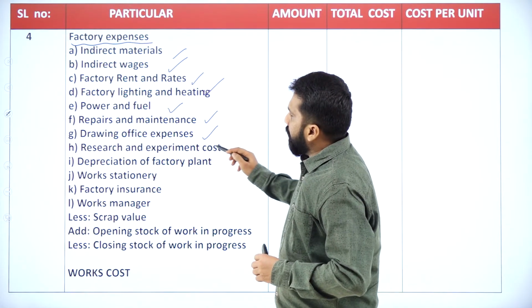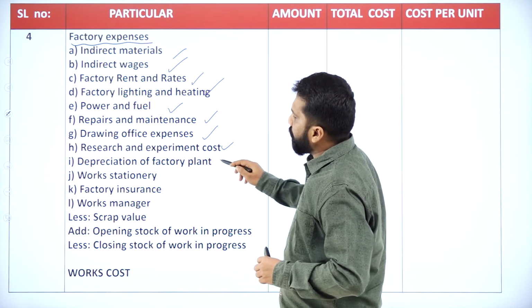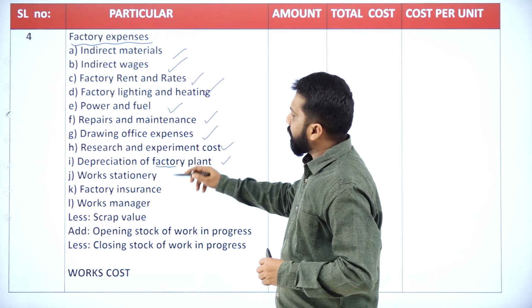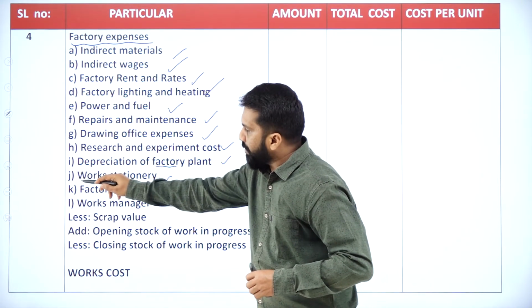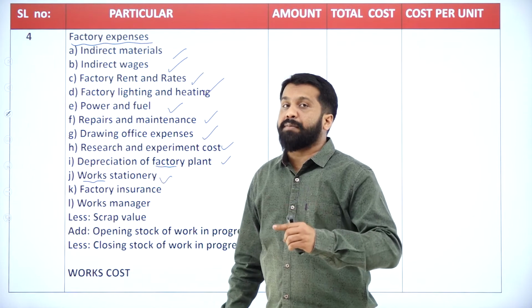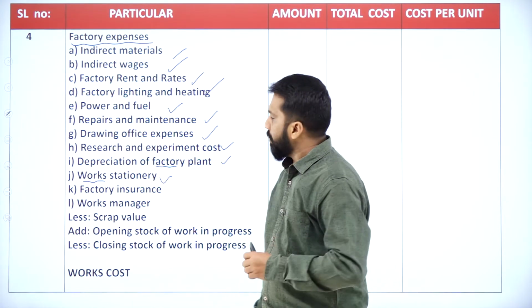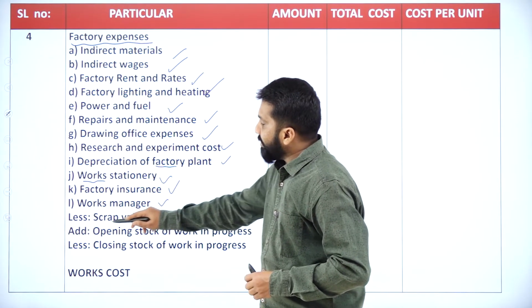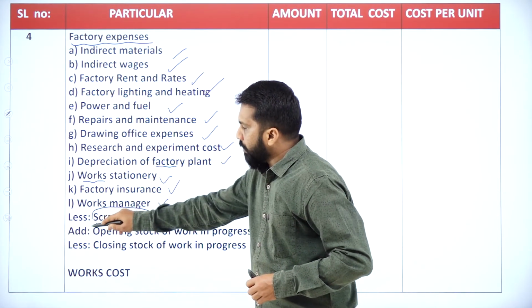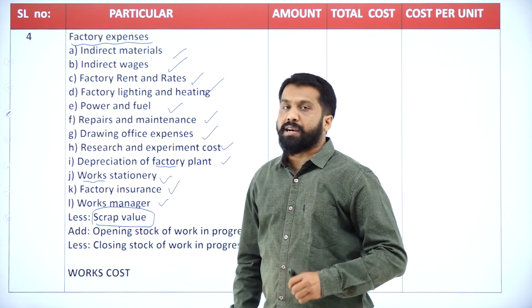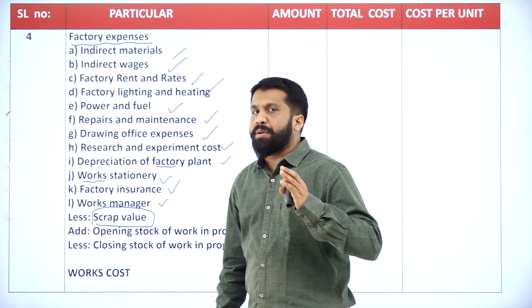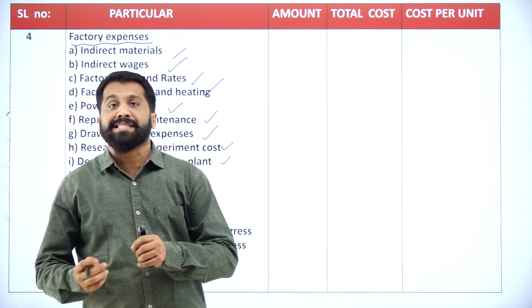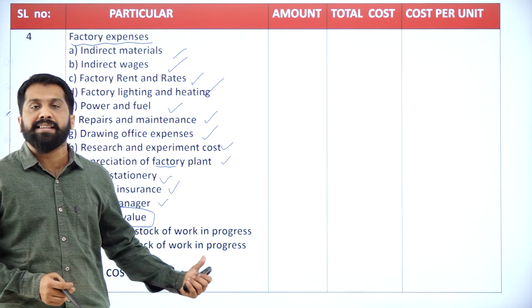Now, research and experiment, depreciation of factory plant, works stationery. Works means, remember, another name for factory we call work. Factory insurance, factory manager, minus scrap. What is this? The only income you will get, that is scrap. Many companies are surviving with the help of selling their scrap.